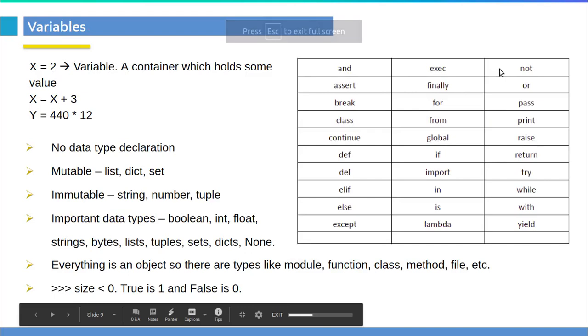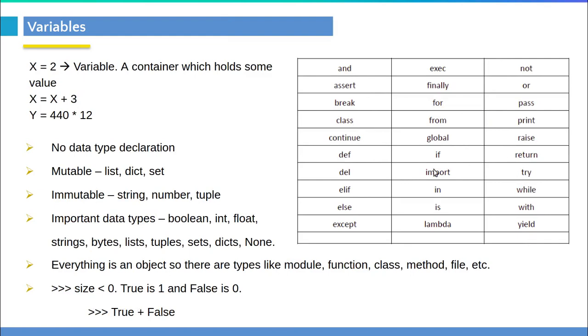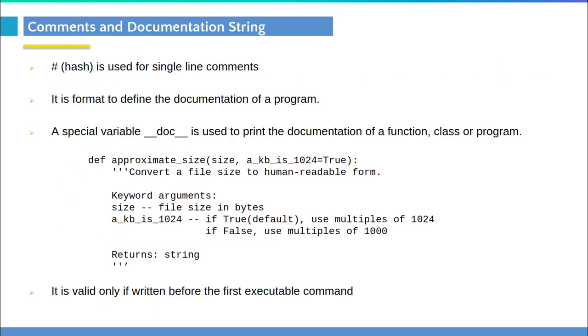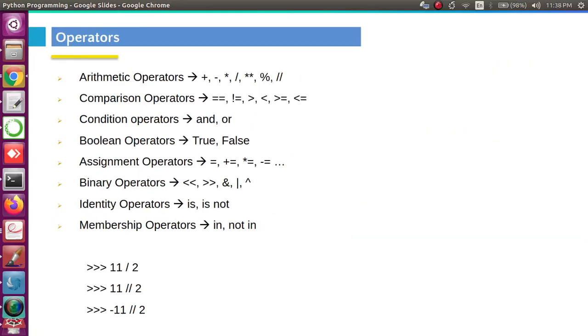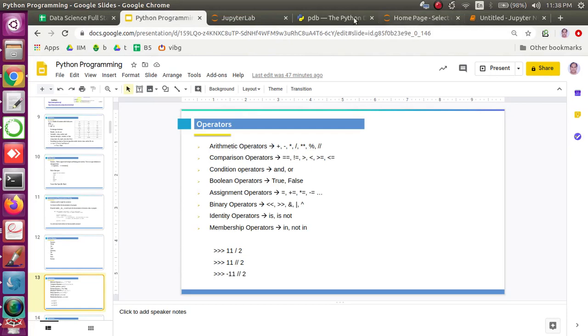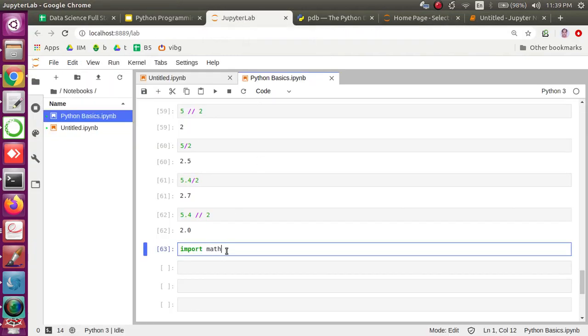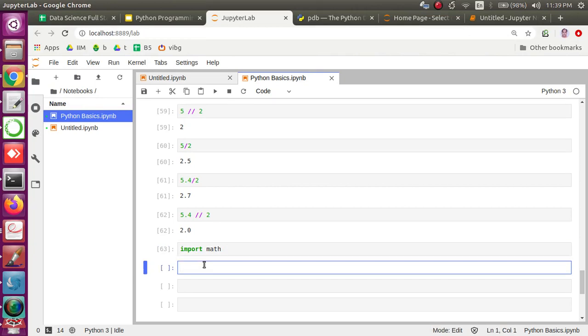Okay, so these are some of the keywords here. You will see that some of these keywords have a special meaning in the Python software. We can use these keywords as and when needed, and I will explain that at that time. So you can use the math library. We can use the import keyword to import a math module in our program, right?